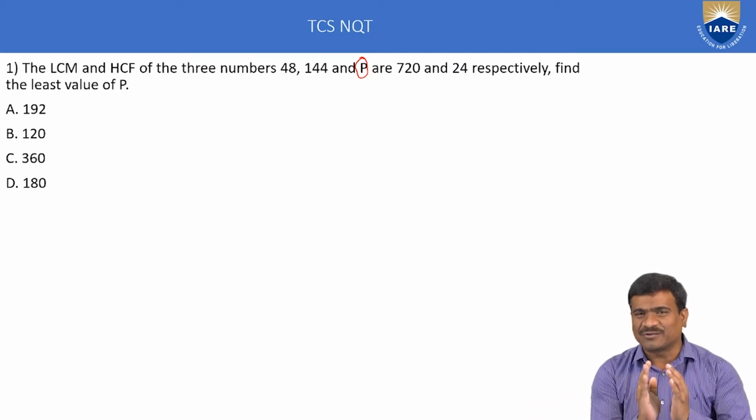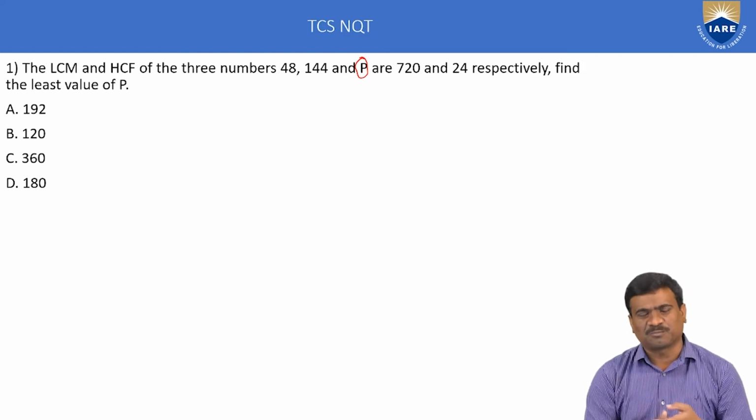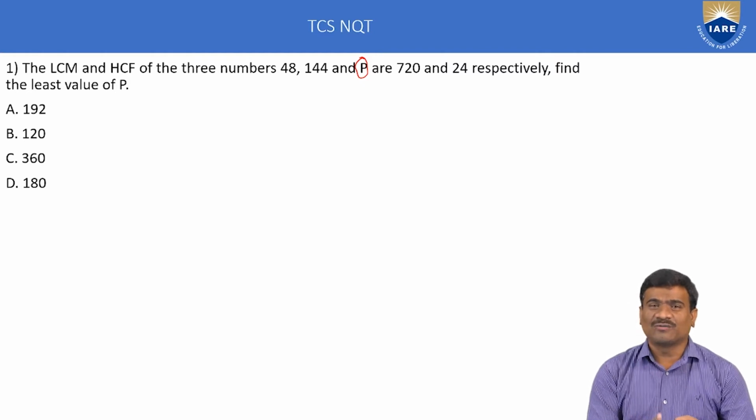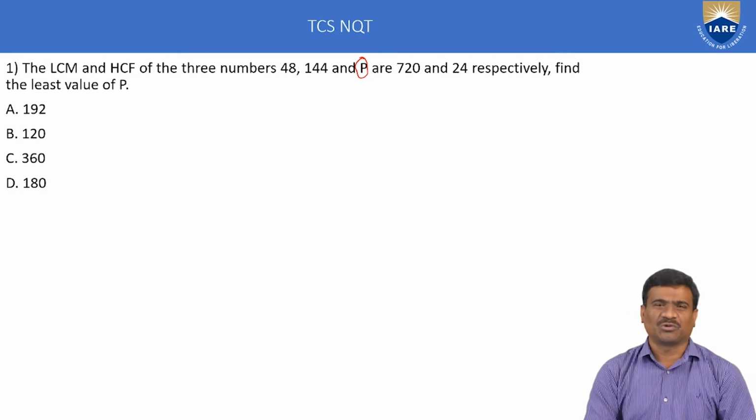Next, the difference between LCM and HCF. First point, LCM is always exactly divisible by HCF. Second concept, the product of two numbers is equal to LCM times HCF. This is the concept of the topic. If you know this concept perfectly, then this example is very simple.